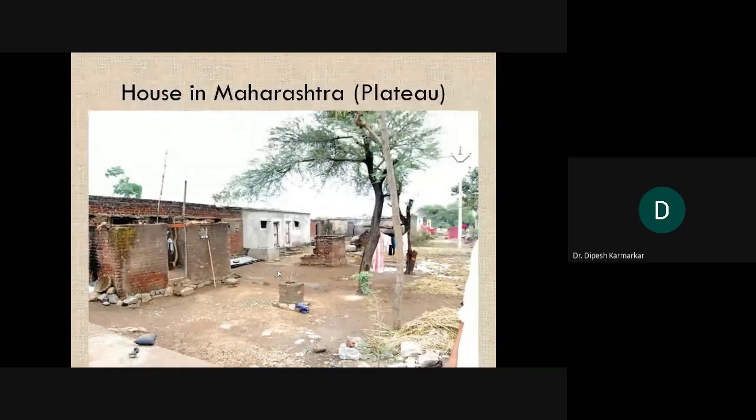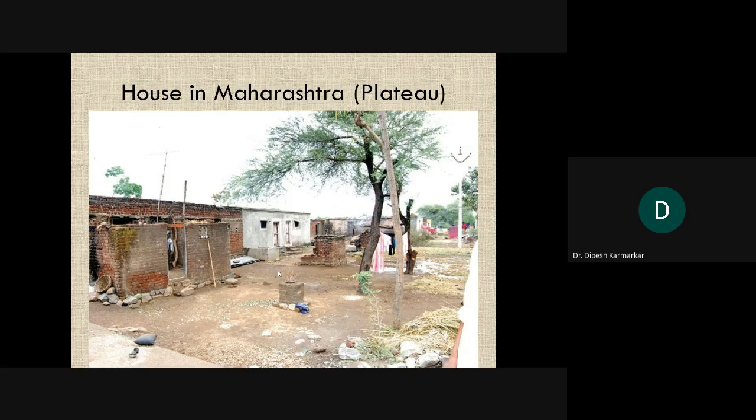So these are some houses on the plateau region where these are very kacha houses, that is, not further cemented, probably what we can say a lower middle class house. And most importantly, I brought this picture to show the flatter roofs, absence of any kind of tiling above it.